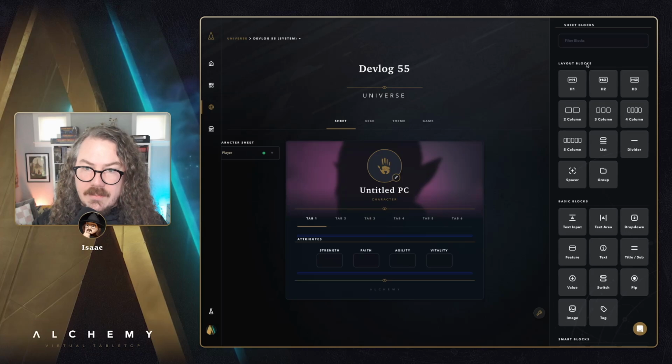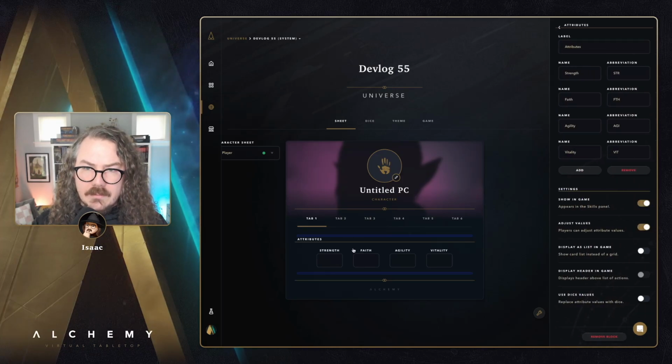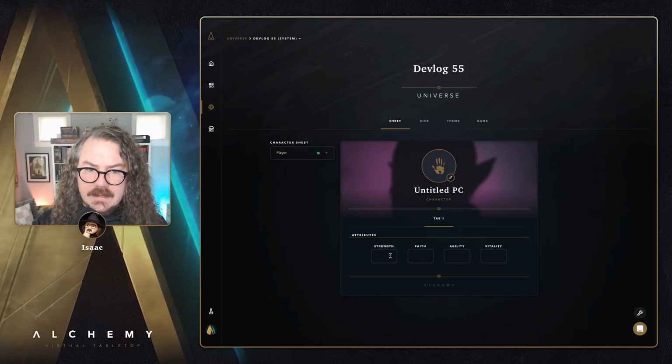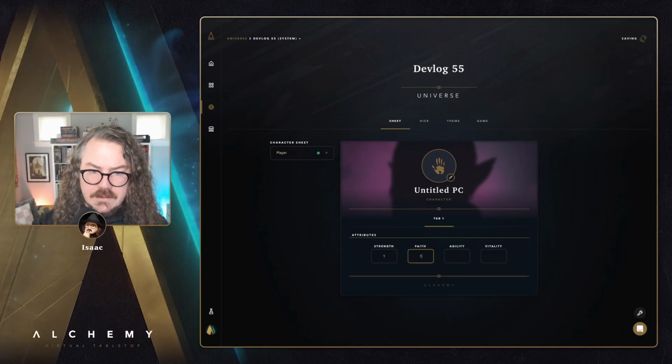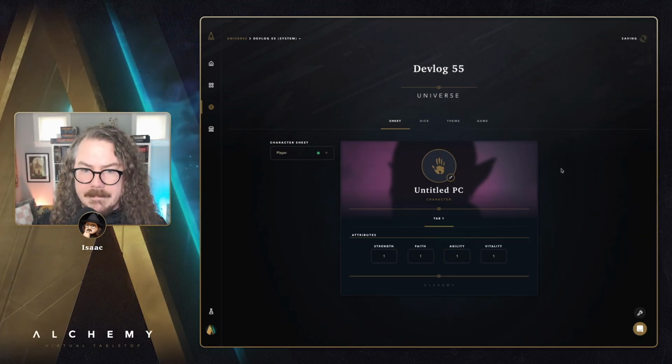And let's go back out and add just a couple more things here. We'll add some default values for these. We'll just use 1 on each of them. And that will be our very simple player character sheet.